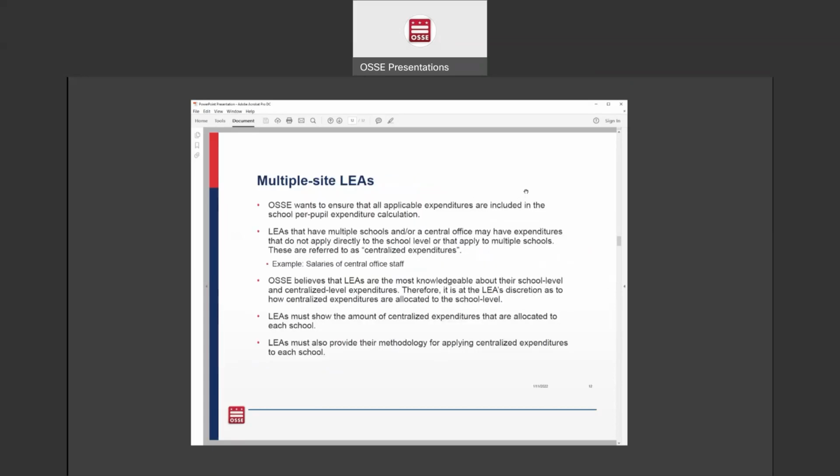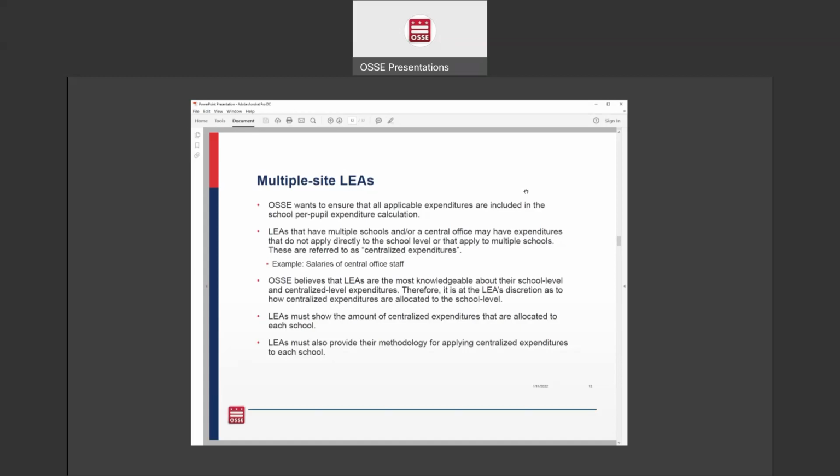So if you are a multiple site LEA, there's a little bit of additional reporting that is collected from you in the application. And this is because OSSE wants to ensure that all applicable expenditures are included in the school per pupil expenditure calculation. So LEAs that have multiple schools and/or have a central office may have expenditures that do not apply directly to the school level, or there's expenditures that apply to multiple schools, and we refer to these as the LEA centralized expenditures.